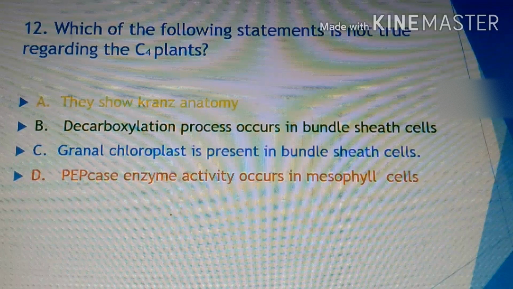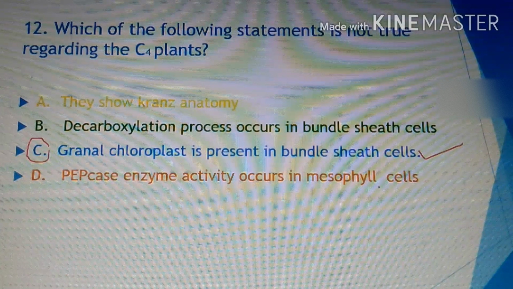Then, granal chloroplast is present in bundle sheath cells. This is the wrong statement. This is not applicable for the C4 plants. Then the fourth: PEPcase enzyme activity occurs in mesophyll cells. This is also correct, because at the time of reaction in mesophyll cells in the C4 plants, the first CO2 acceptor is the PEPcase enzyme. So here your appropriate answer is C, the third option. This is the correct answer for this question.